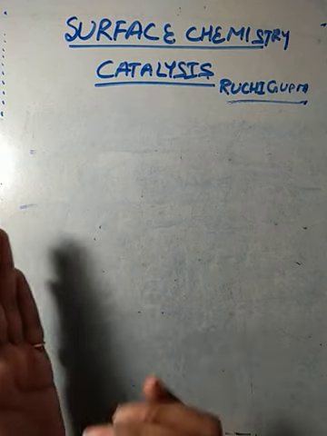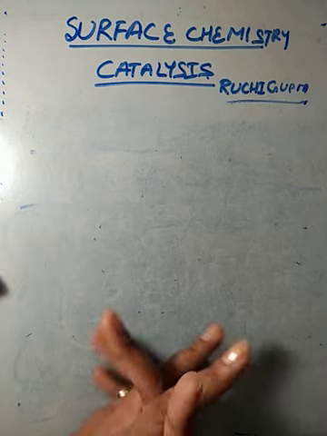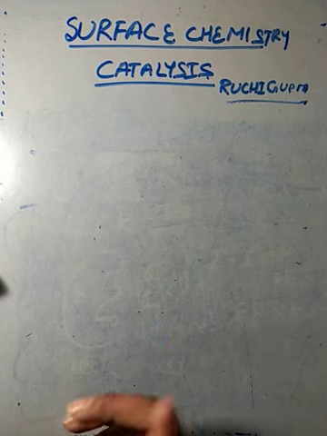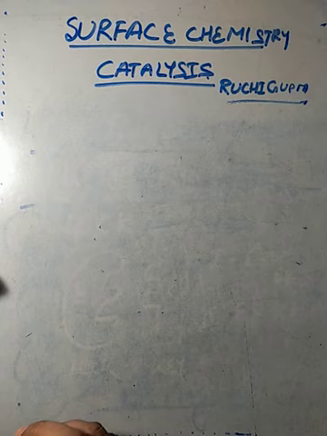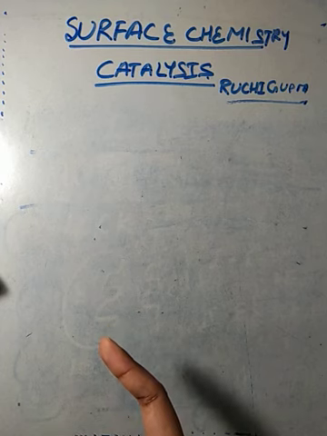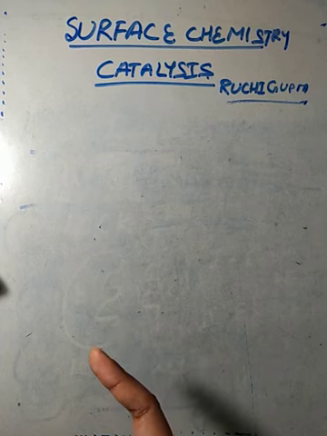In homogeneous, the reactants and catalyst are in the same phase, while in heterogeneous, the catalyst and reactants are in different phases. Then we studied a little about the mechanism. To understand homogeneous catalysis, we studied intermediate complex formation. For heterogeneous catalysis, we studied the adsorption theory.